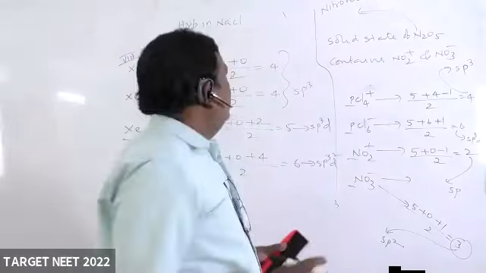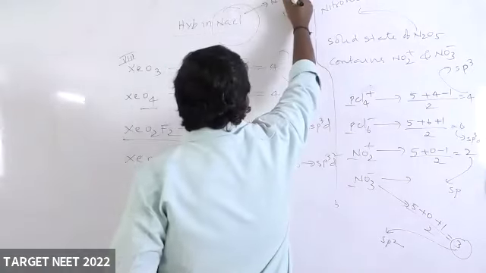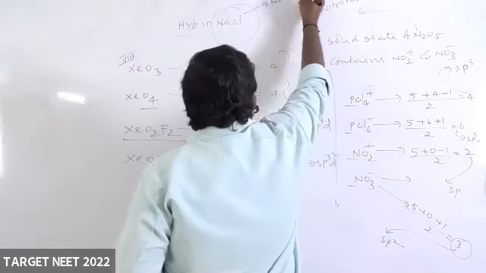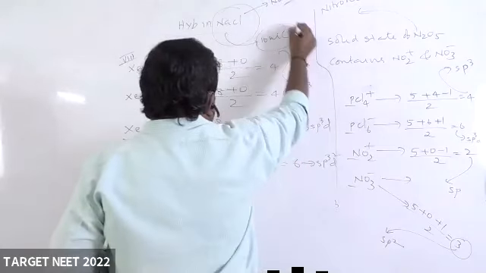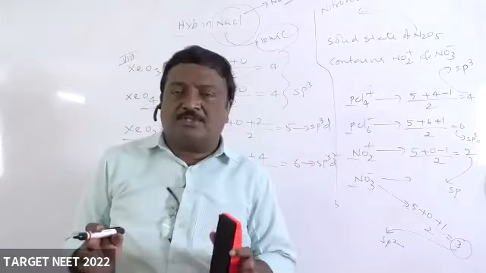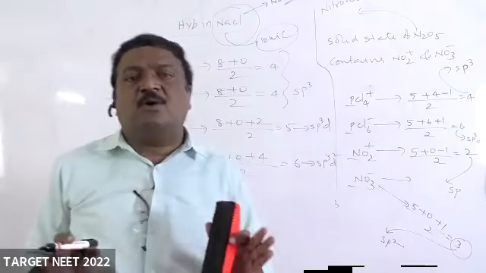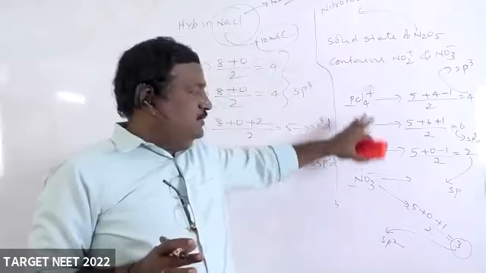Right. Here, no hybridization. Why no hybridization? Because it is ionic. Hybridization is observed only in covalent compounds. Hybridization is observed only in covalent compounds, right? Okay, this is one concept.